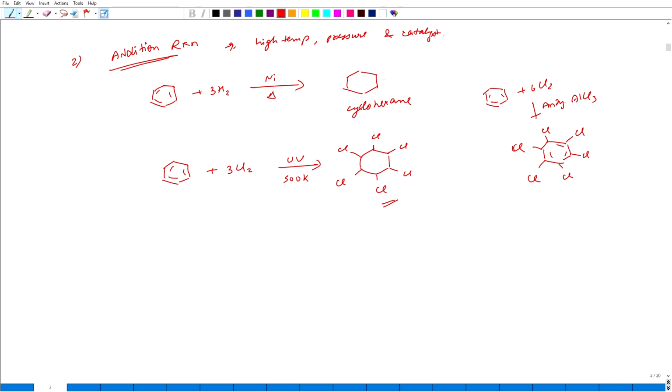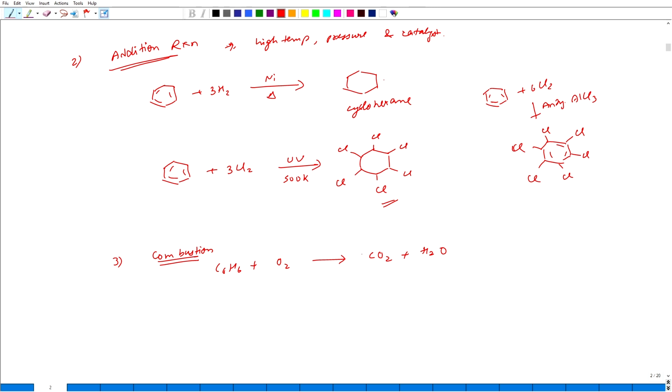The other reaction is, as with all normal hydrocarbons, the combustion reaction. We use oxygen, and it will give carbon dioxide and water.